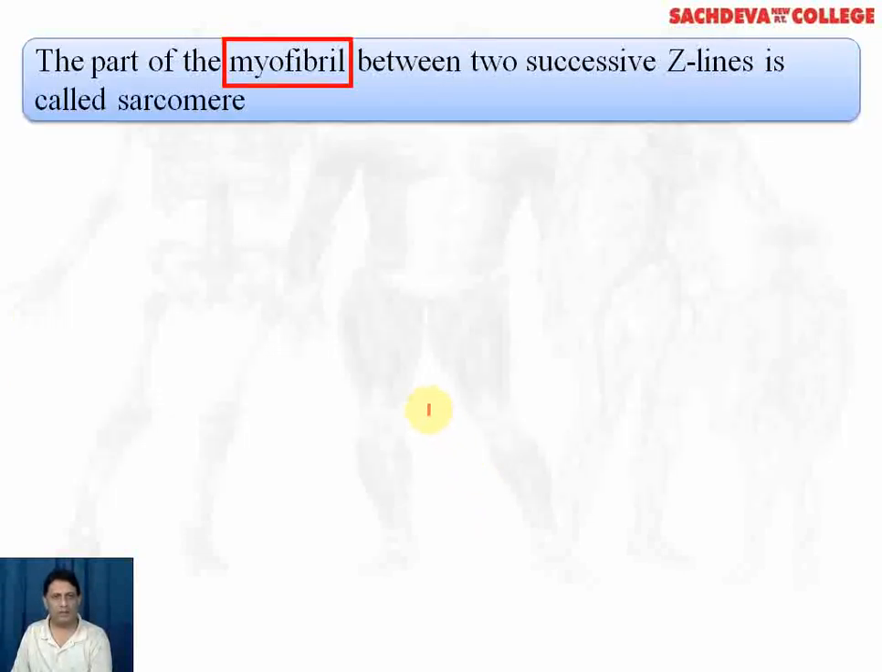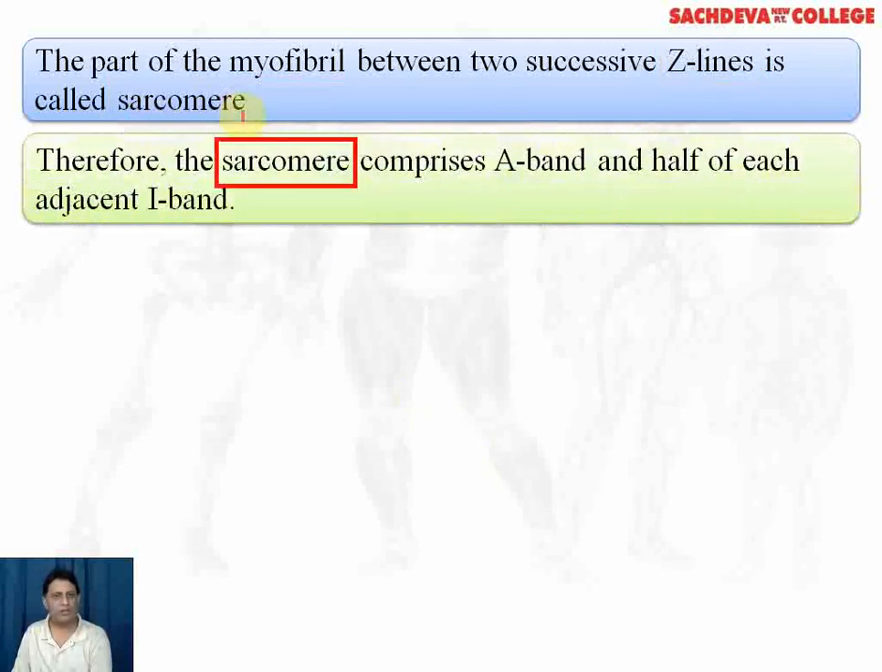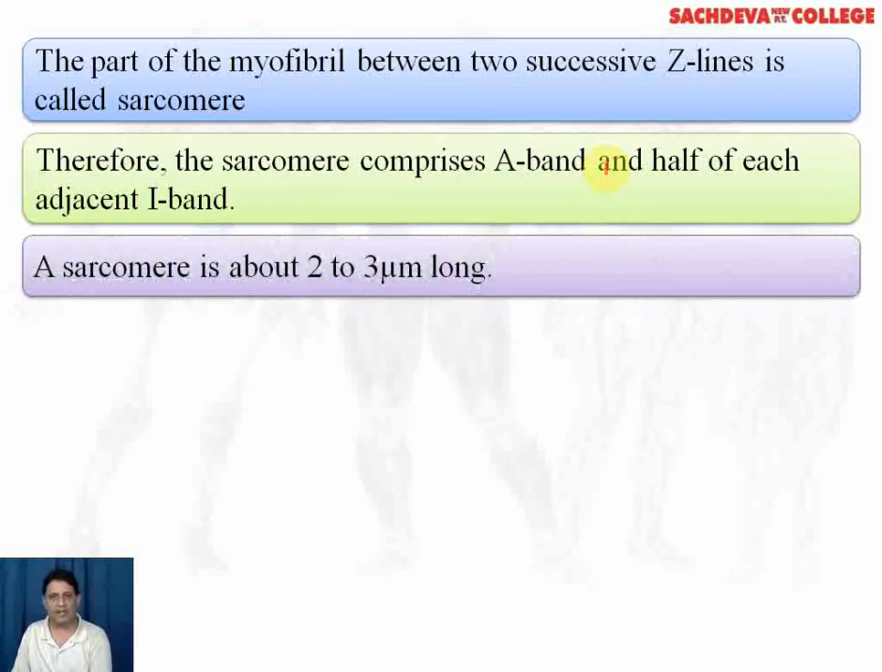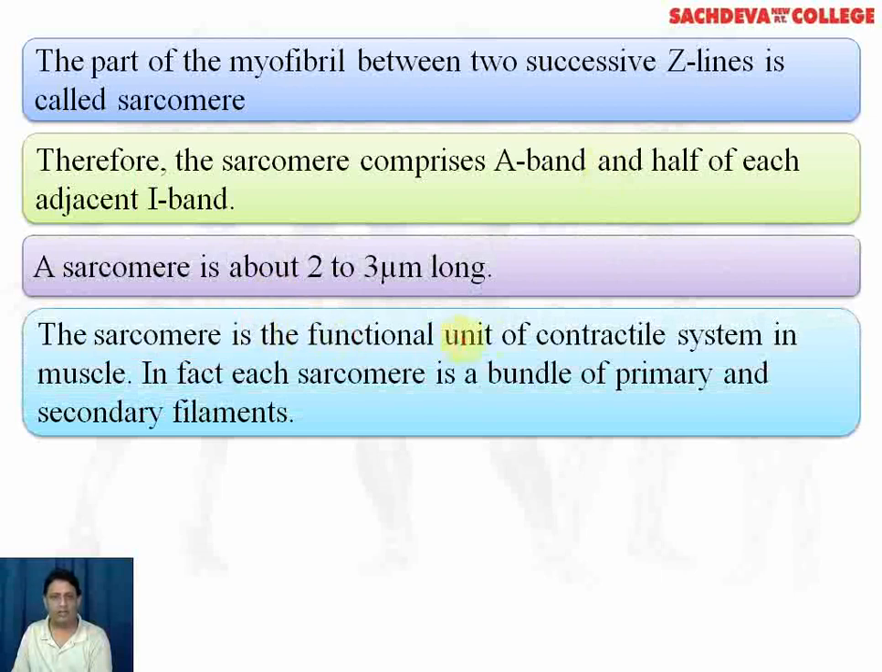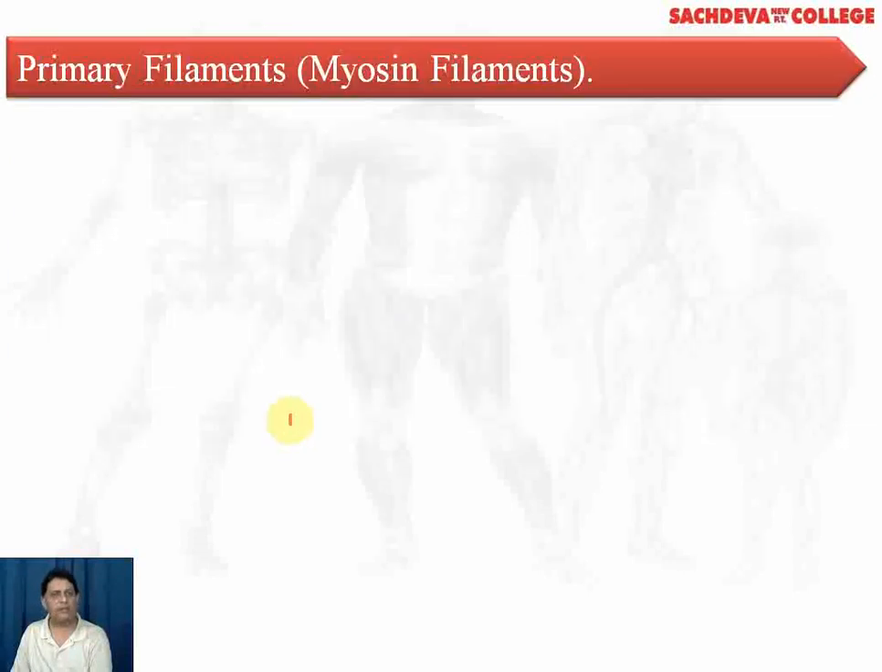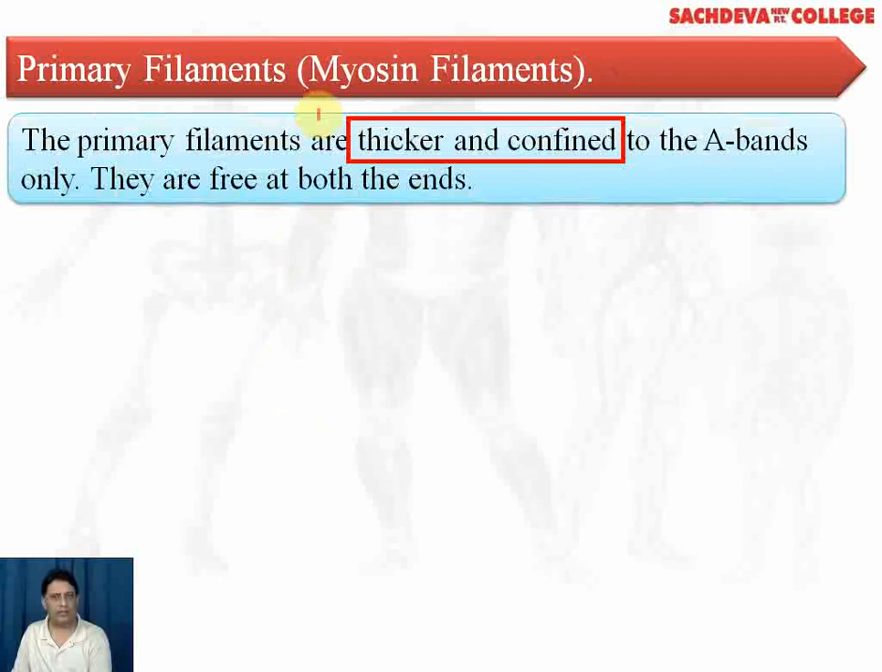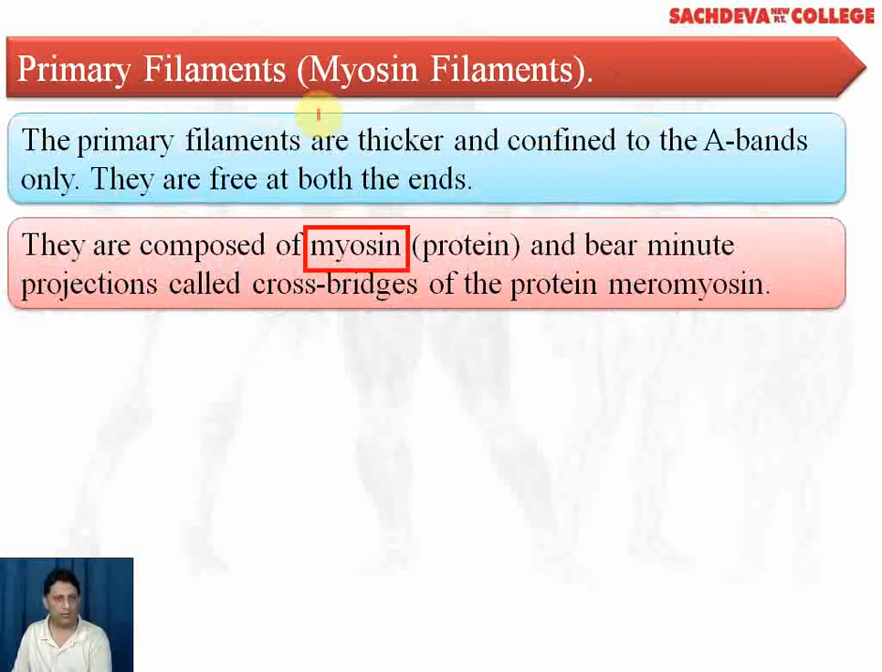The part of the myofibril between two successive Z lines is called a sarcomere. The sarcomere comprises the A band and half of each adjacent I band. The sarcomere is the functional unit of the contractile system, and we can say that the sarcomere is a bundle of primary and secondary filaments. The primary filaments are the myosin filaments. They are thicker and confined to the A bands only. They are free at both ends. They are composed of myosin and bear minute projections called cross bridges of the protein meromyosin.